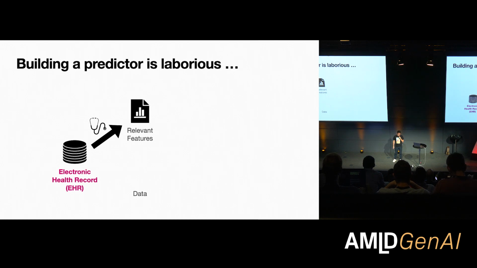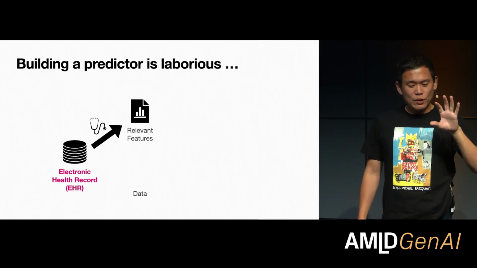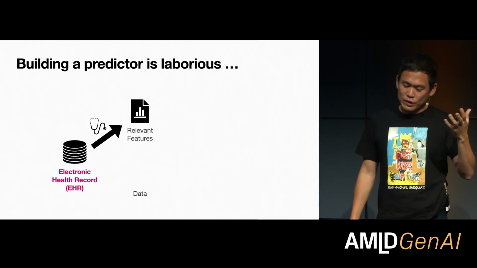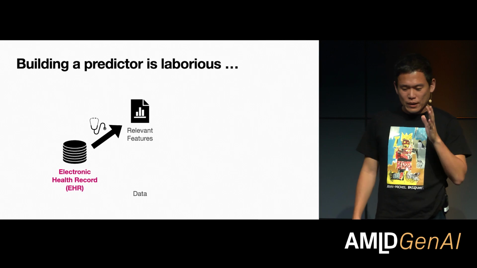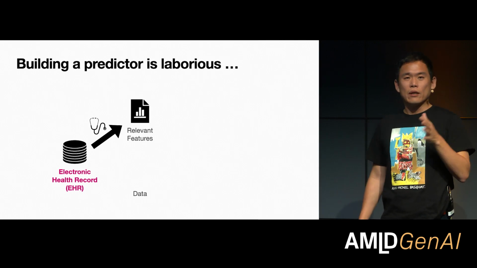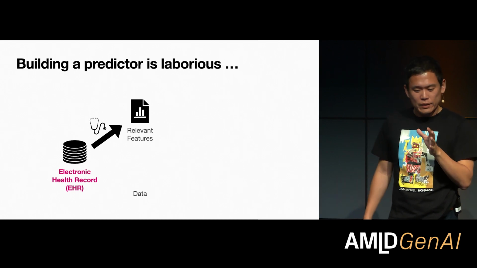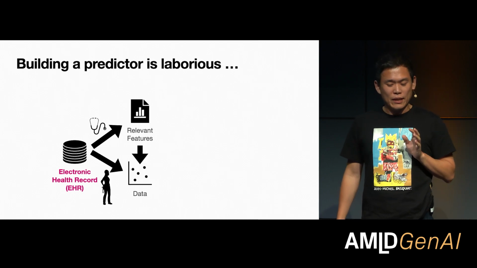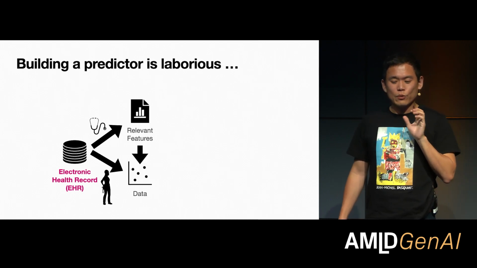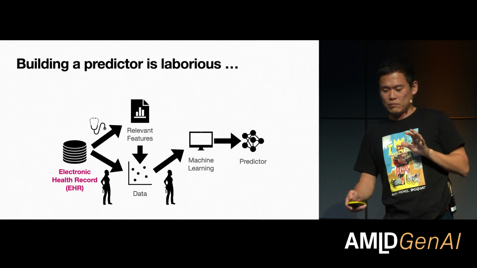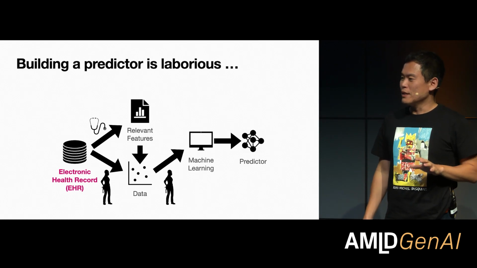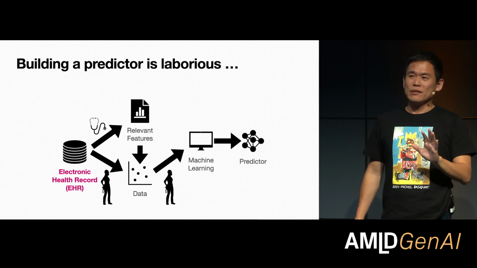Unfortunately, building a predictor to answer those questions is extremely laborious. Fortunately, we have electronic health records nowadays in most reasonable healthcare systems. But having the data set does not necessarily mean that we're going to get a predictor automatically. We need to look at the data set to figure out what the relevant features are and which features are available. And given that, we're going to collect the data. And then once the data is collected, we're going to use a machine learning algorithm in order to build a predictor.